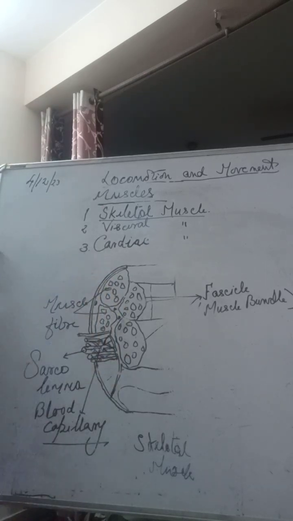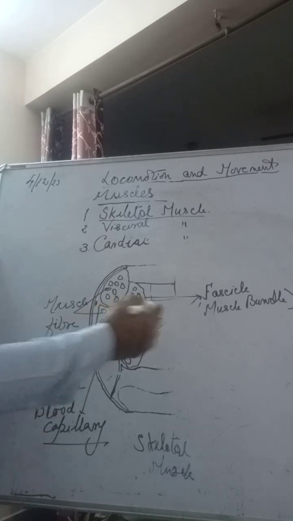And inside the fiber, we call the cytoplasm sarcoplasm. The sarcoplasm is a big area having a number of nuclei, which is known as a syncytium.